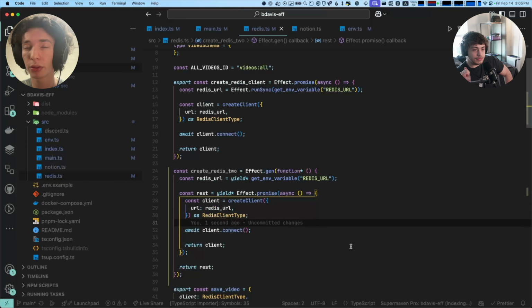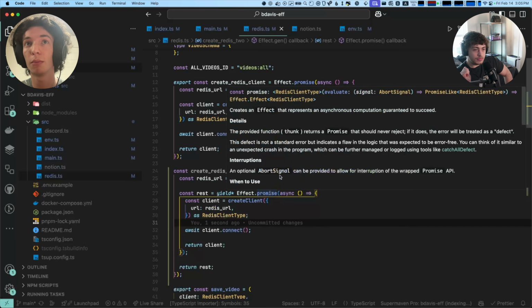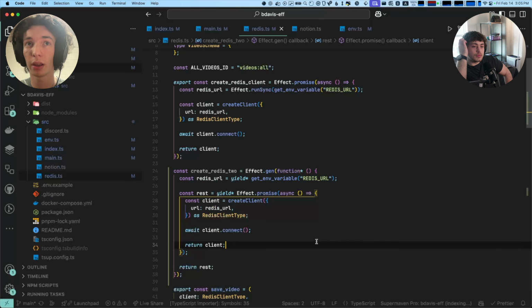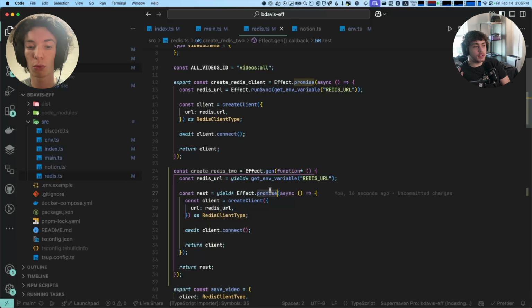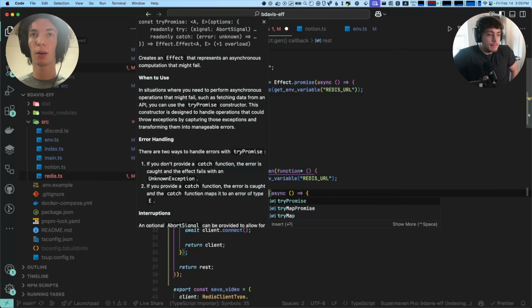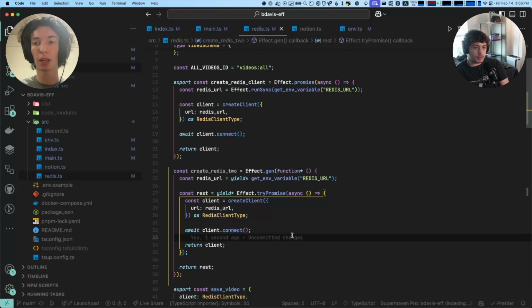The one other thing to note here is that effect.promise assumes that the async function you pass to it will never reject. And that is almost all the time not true, especially for a database call. So for most stuff you use try promise.